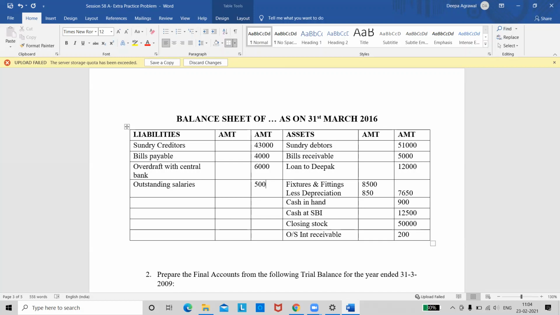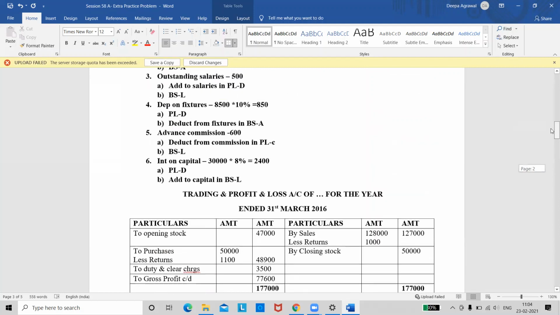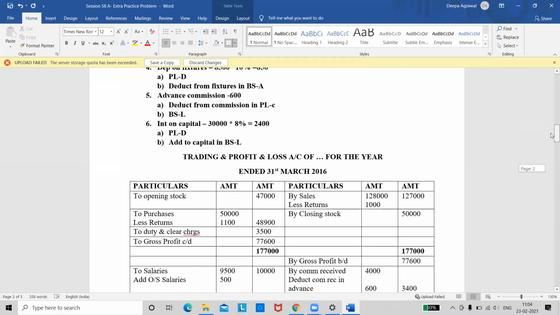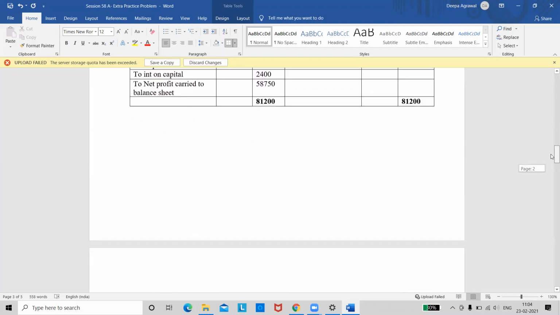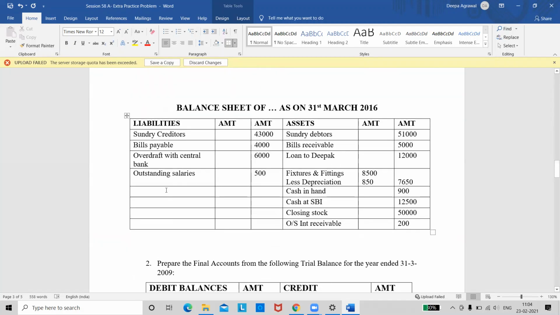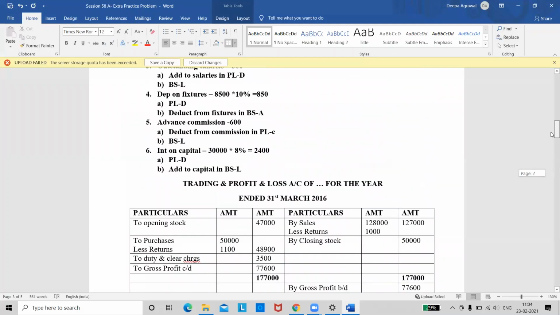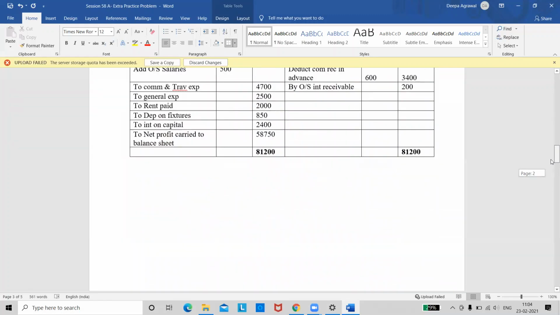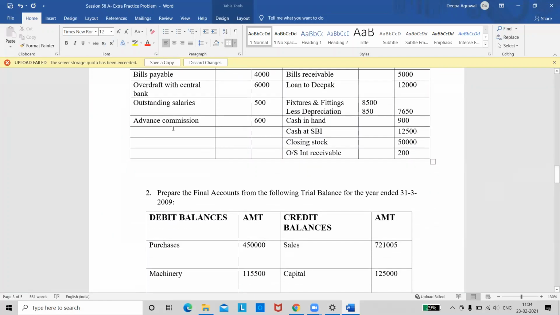Tell me the next adjustment. What is the next adjustment? Depreciation. We have already taken depreciation. Next is advance commission, on the liabilities side again. It is advance commission, not commission receivable. This is something which we have got in advance. It is 600, right? Yes. What is the next adjustment? Interest on capital. So we are left now only with capital. Come to the liabilities side. Take your capital and be careful with the amounts now. Capital is given as 30,000.